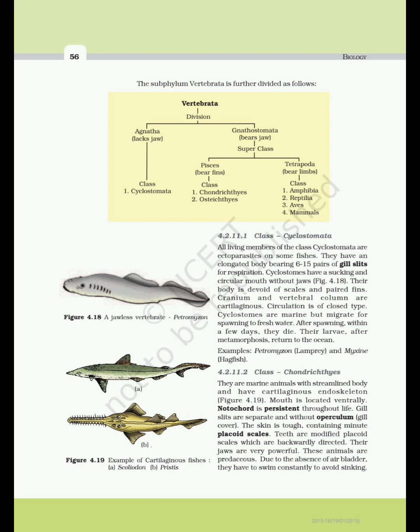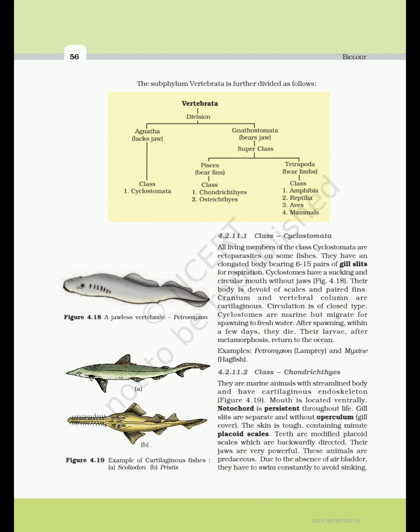Cyclostomes are marine but migrate for spawning to fresh water. After spawning, within a few days, they die. Their larvae, after metamorphosis, return to the ocean. Examples: Petromyzon, lamprey, and Myxine, hagfish. 4.2.11.2 Class Chondrichthyes. They are marine animals with streamlined body and have cartilaginous endoskeleton.